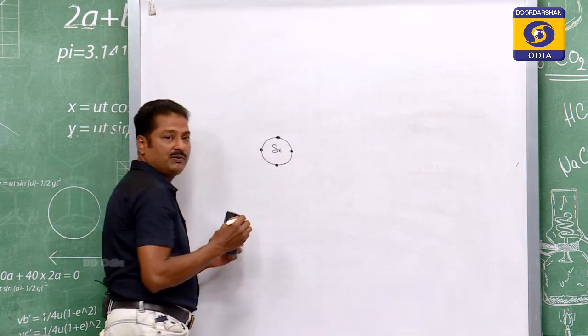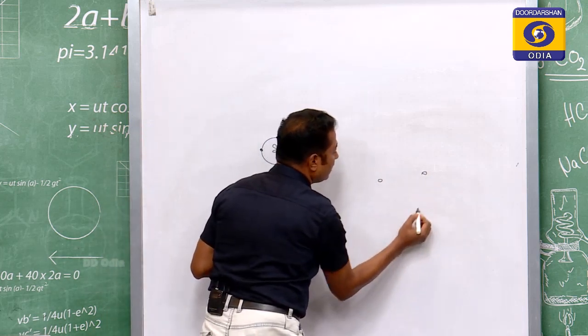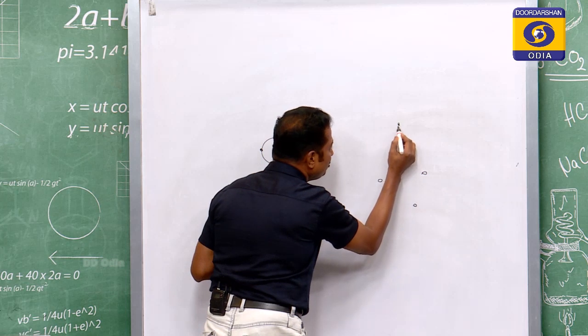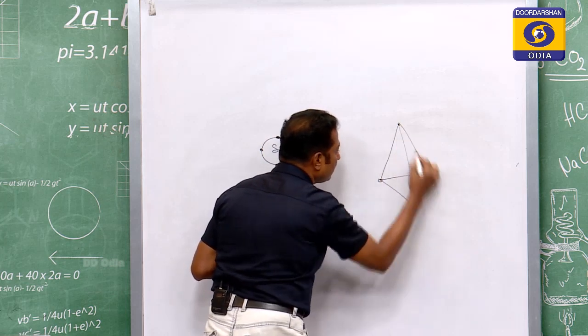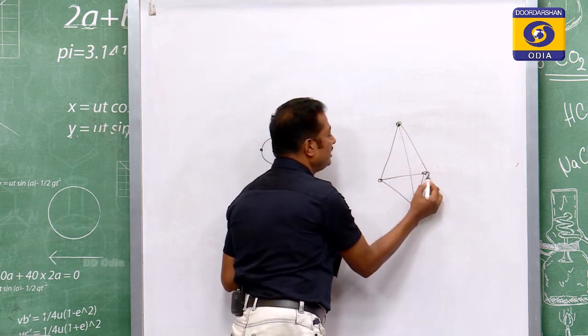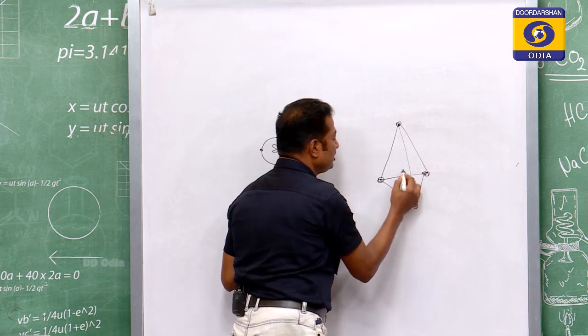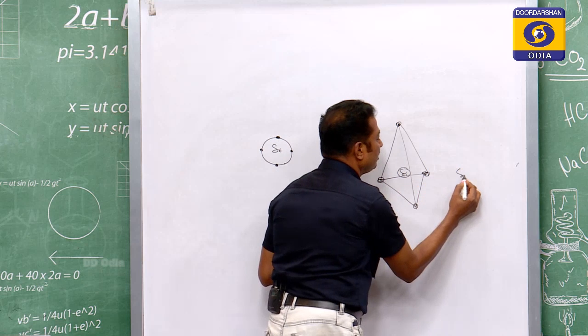These 4 valence electrons are grouped this way. It is a tetrahedron. In tetrahedron style, they are grouped in 3D. This is one silicon, and similarly the other silicon.